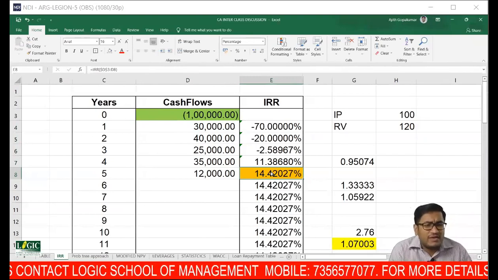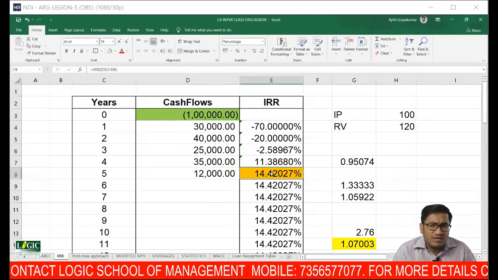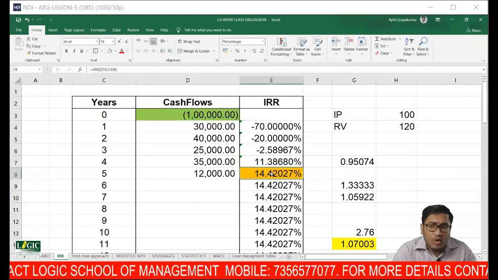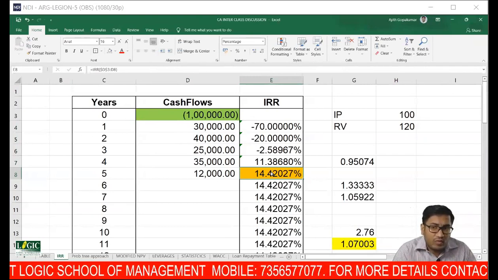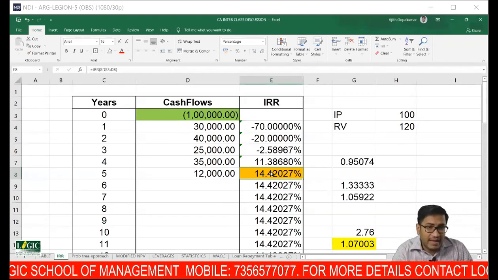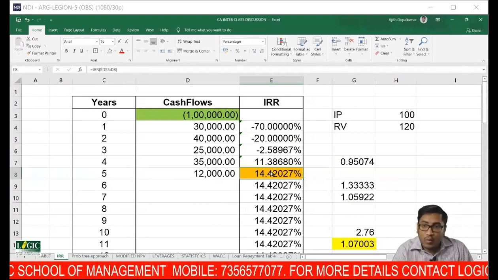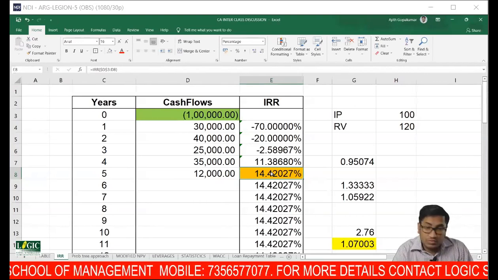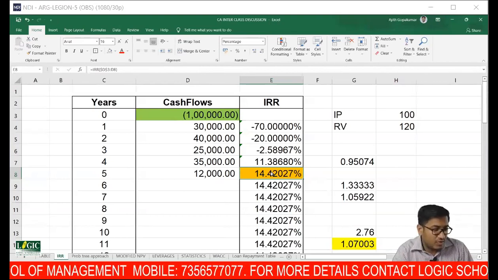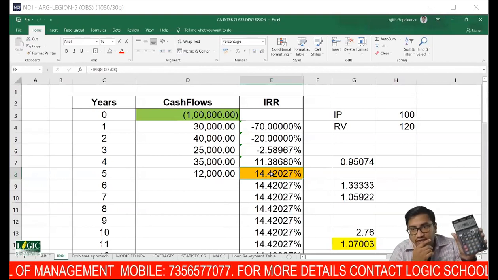Can anyone tell me what is the first year factor? 14.42027. What is the first year factor? It is 1 divided by 1.1442027. Chat box, what is the first year factor?